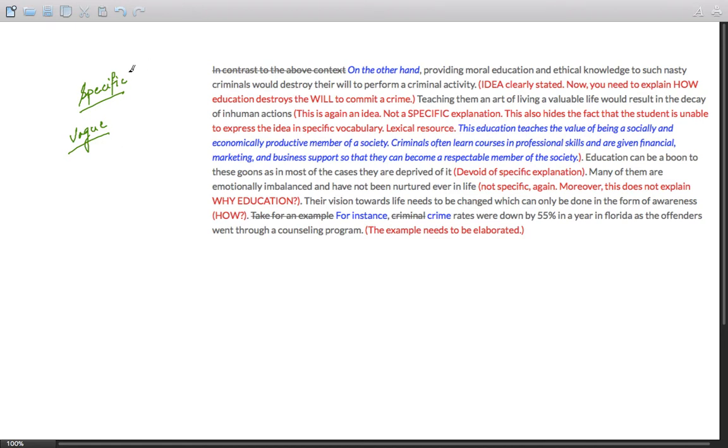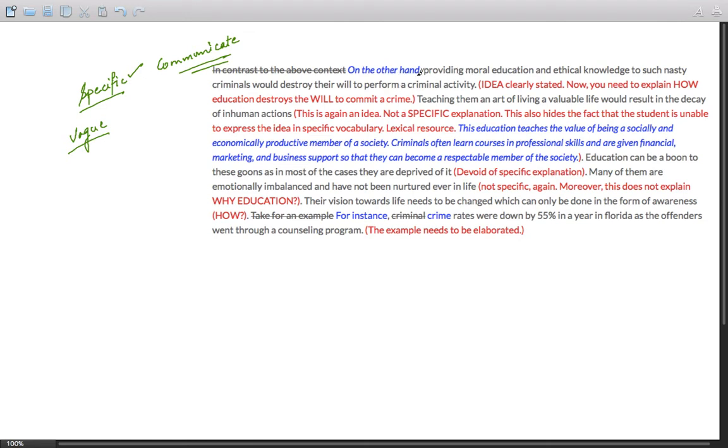If you use specific words, even if they're not heavy, just fine, simple words, that will help you score better, instead of writing vague words that do not convey any idea. So the entire concept of lexical resources revolves around communication. Are you able to communicate your ideas clearly? Let us go through this body paragraph to study this.